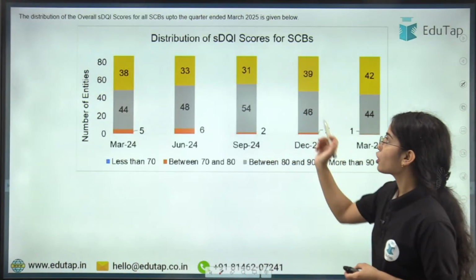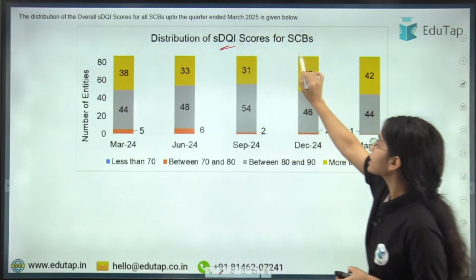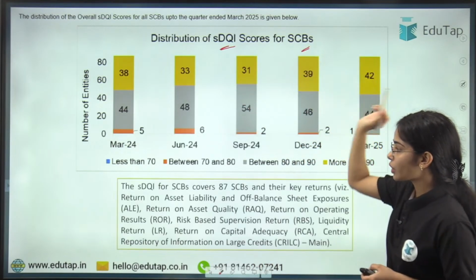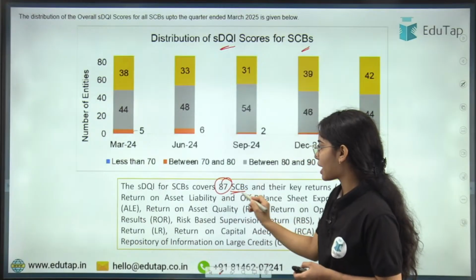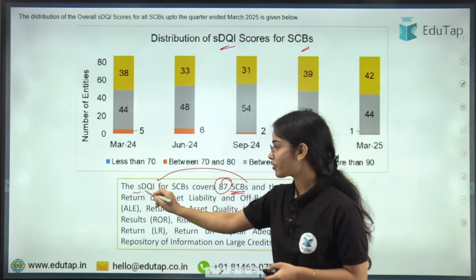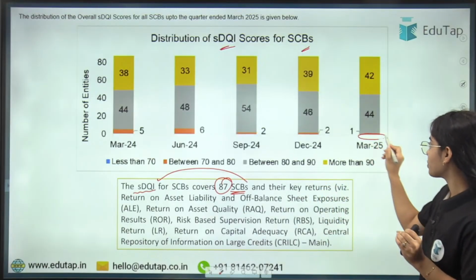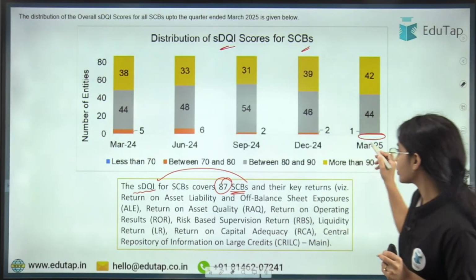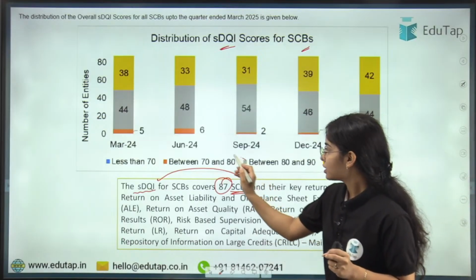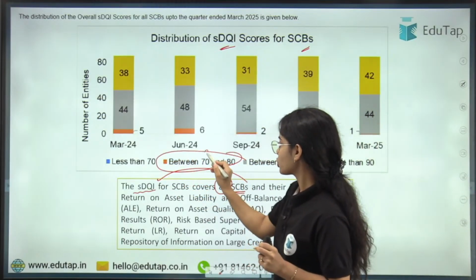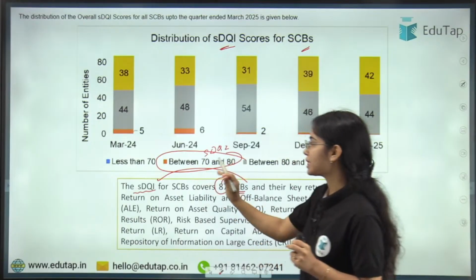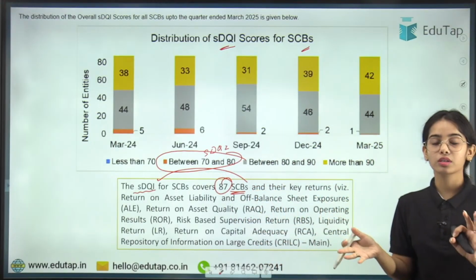Now coming to the distribution of supervisory data quality index scores for scheduled commercial banks. In total, 87 scheduled commercial banks were checked for the supervisory data quality index, and it was seen that in one scheduled commercial bank, the supervisory data quality index was between 70 and 80. That means it was not good.